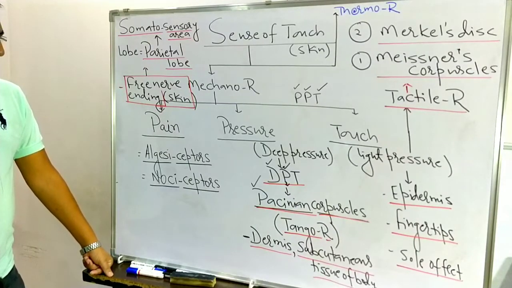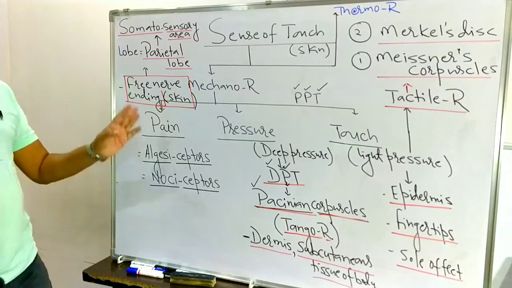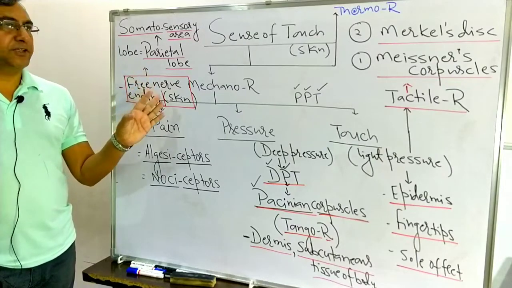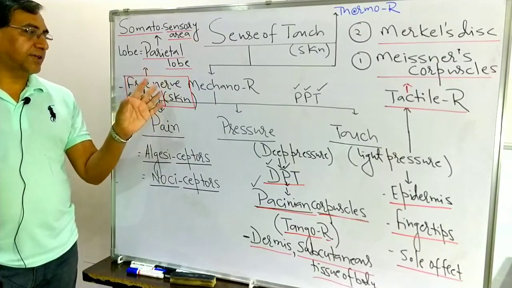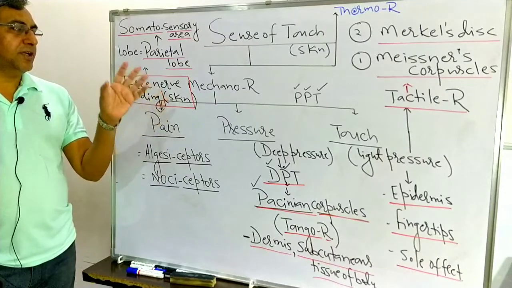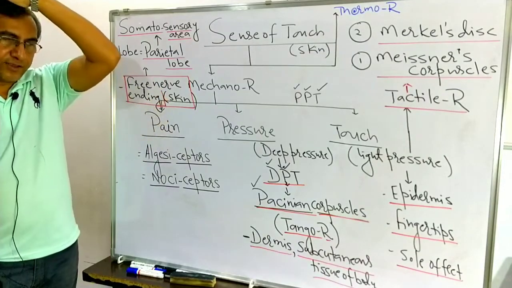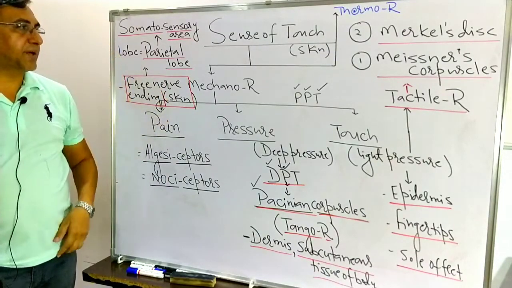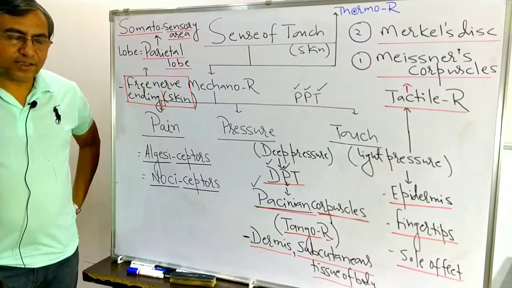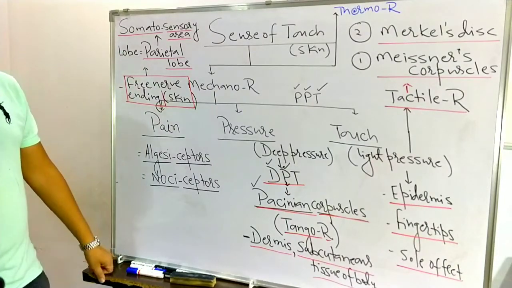For pain, there are algesiceptors or nociceptors, which are free nerve endings present on the skin. In the brain, the dedicated lobe to receive pain is the parietal lobe, and the somatosensory area is there.